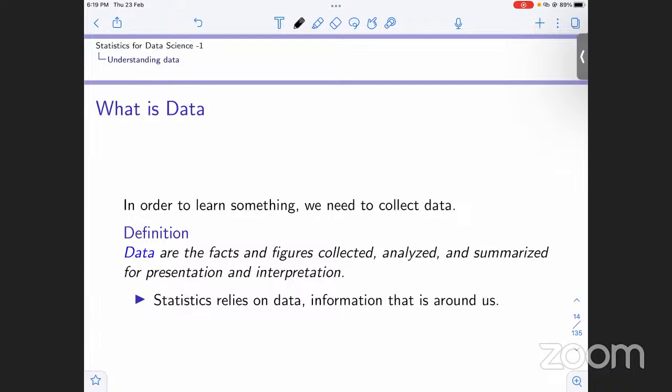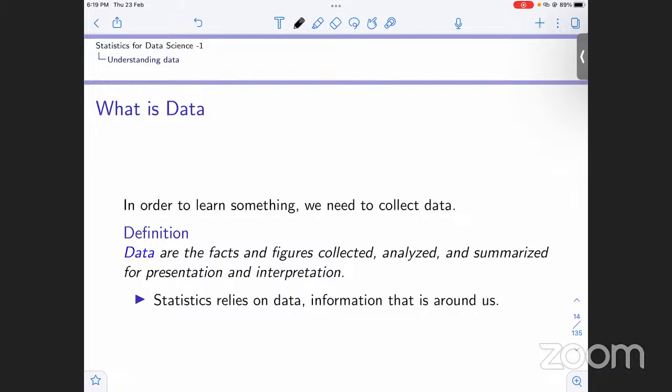So now what do we do with that? We analyze it, we summarize it, and then we present it. And we basically interpret it. So data is very intrinsic to statistics, right? We are doing analysis in statistics. Analysis of what?